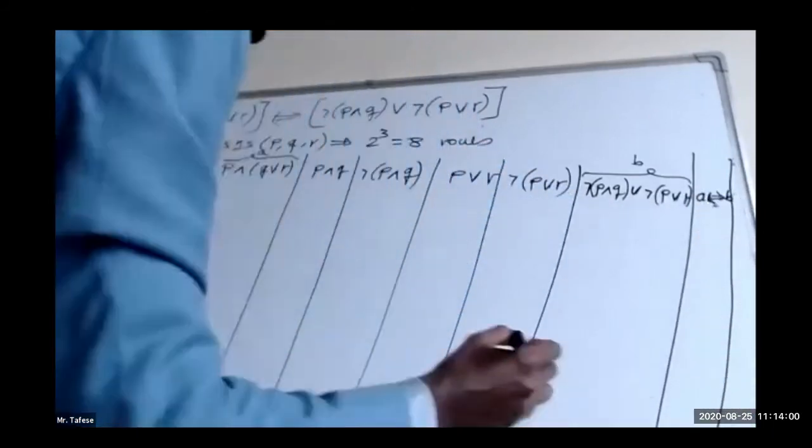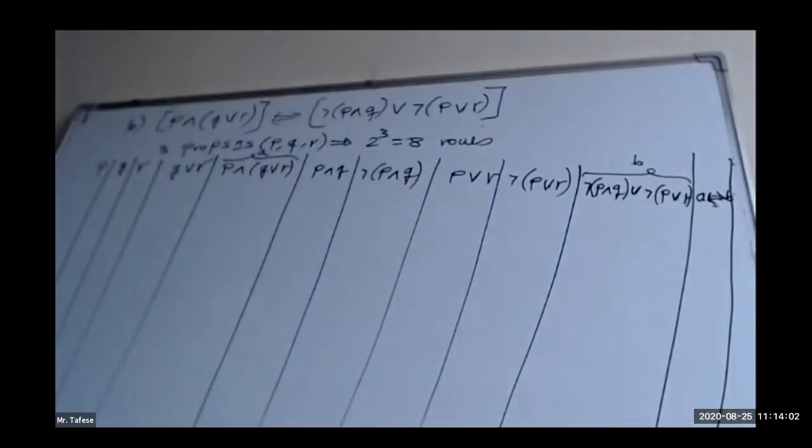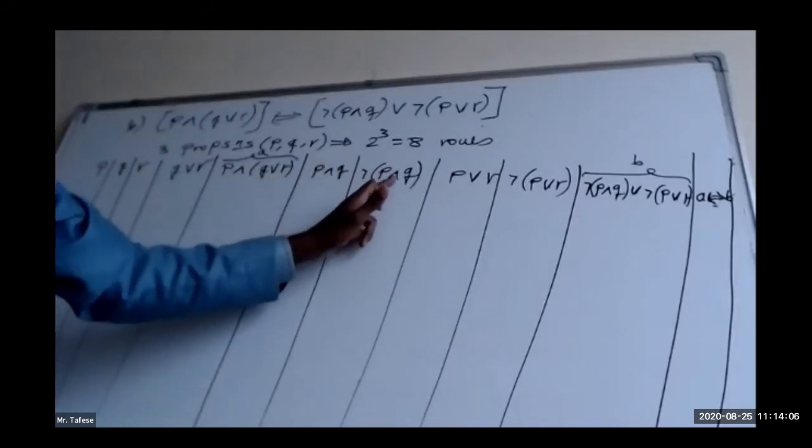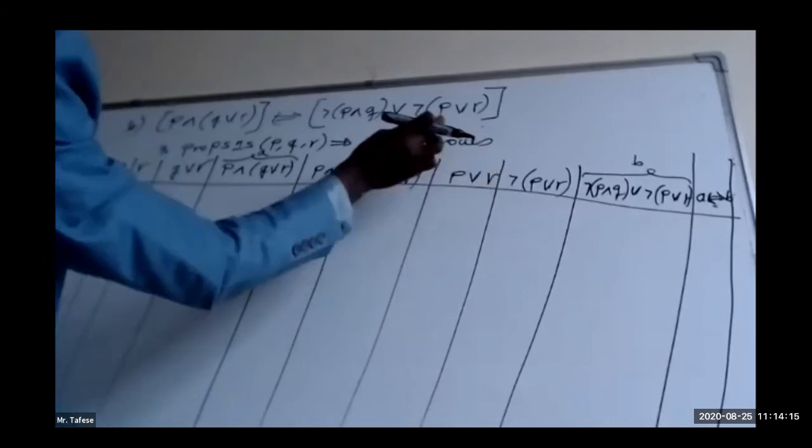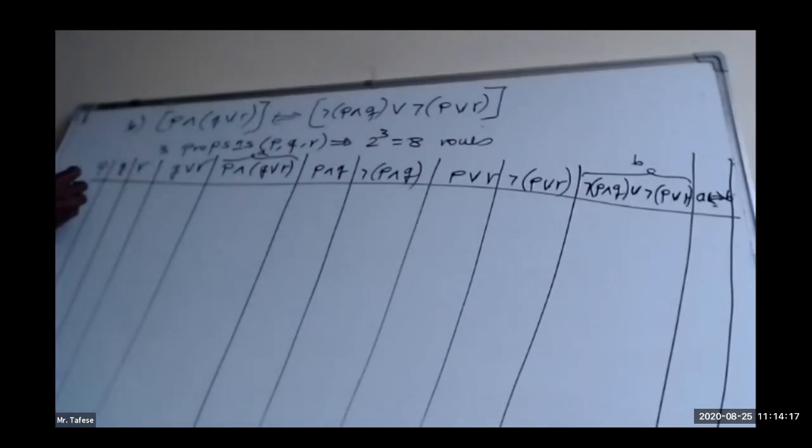Now you can count how many columns we have. 1, 2, 3, 4, 5, 6, 7, 8, 9, 10, 11 columns. So we have 11 columns, and we have already decided to have 8 rows.